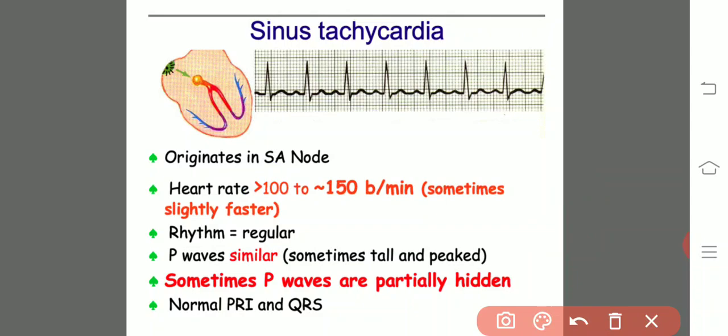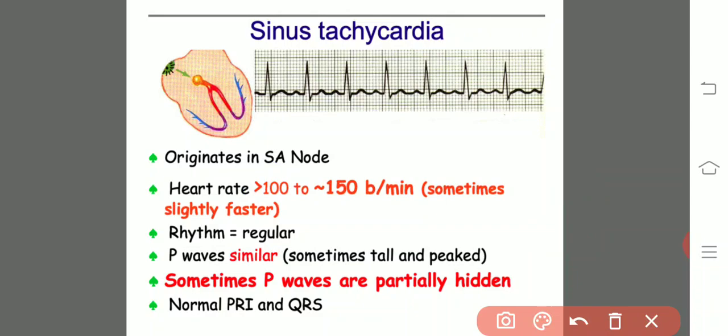When it happens frequently, it is known as paroxysmal supraventricular tachycardia. So supraventricular tachycardia is always due to disturbances in the auricles. And the second kind is ventricular tachycardia, VT.